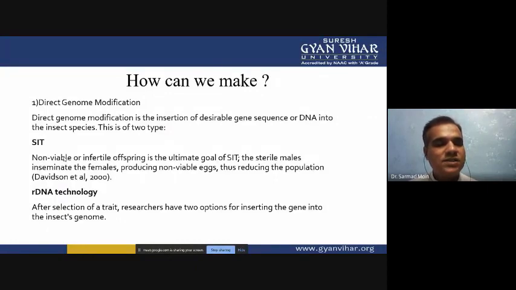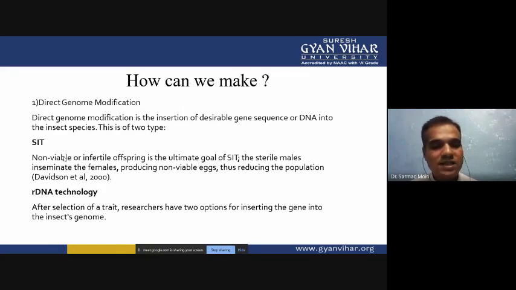So in the first step, SIT, non-viable or infertile offspring is the ultimate goal of the SIT. The sterile males inseminate the females, producing non-viable eggs, and these non-viable eggs can't produce any organism, so that we can easily control the population.